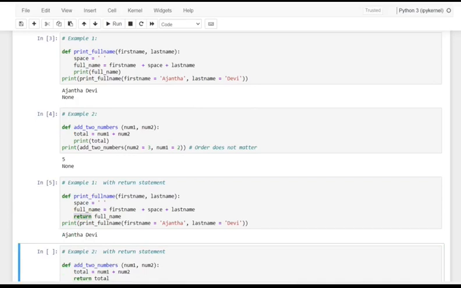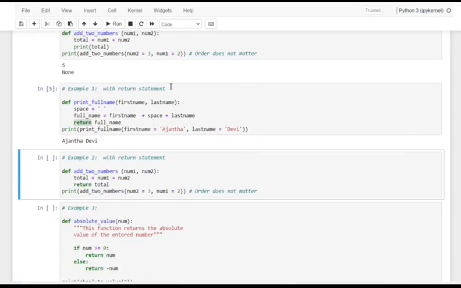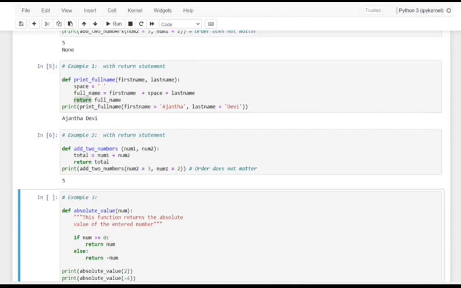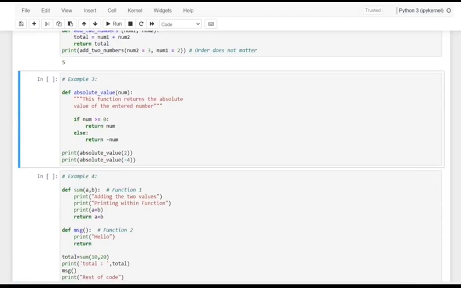And to the same, let me make the same example of cell 4. Here we are returning the total. What is the total? The summation of num1 and num2, and we give the values for num1 and num2, and on adding, see here the same 5 but without a None. This is how we execute it, and this is the main way of using the return value.